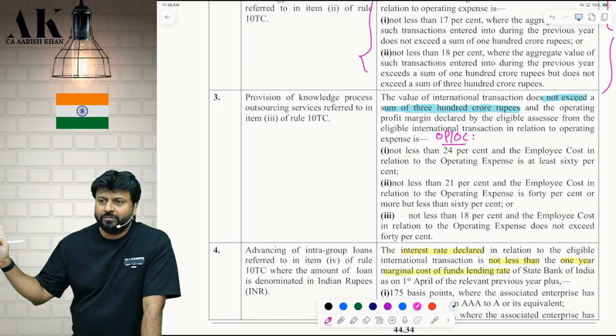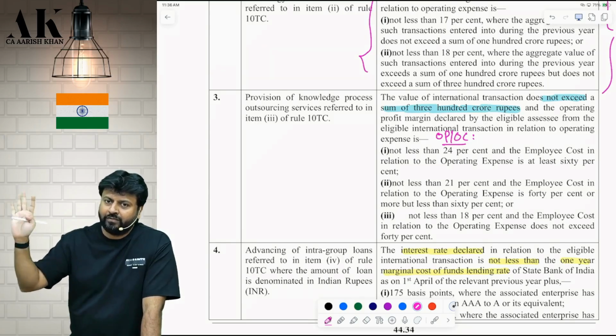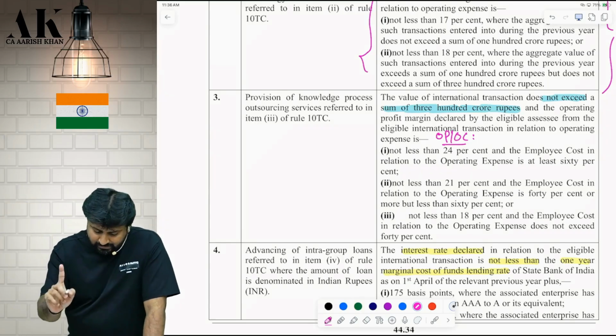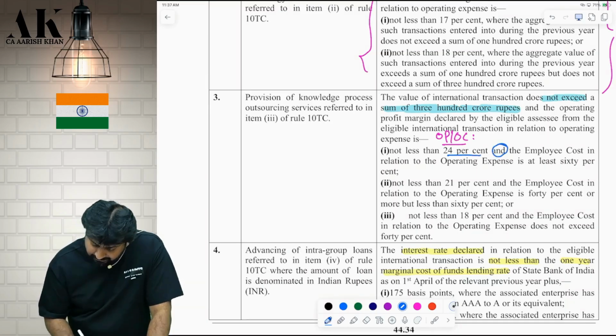Transaction value should be up to how much? Not more than 300. More than 300, safe harbor not applicable. Go follow transfer pricing. Okay. Now, first point: OP upon OC is not less than... Tell me now loudly.